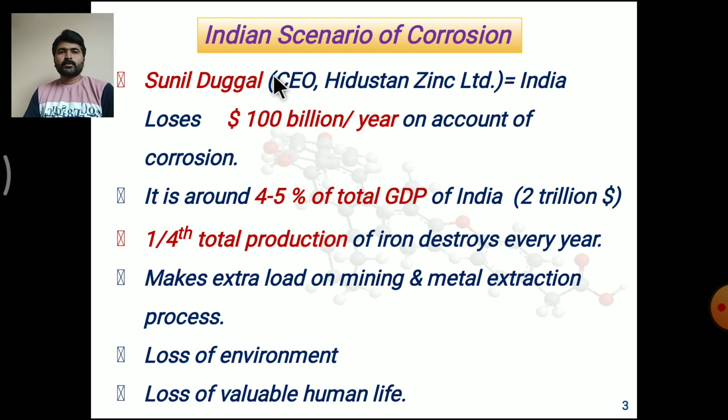So first of all, we will discuss the Indian scenario of corrosion. Friends, in October 2016, there was a news item in the Economic Times of India. At that time, Sunil Daggal was the CEO of Hindustan Zinc Limited. He said that India loses around $100 billion per year on account of corrosion. This amount is around 4 to 5% of India's total GDP. He also said that one-fourth of total iron production gets destroyed due to corrosion.